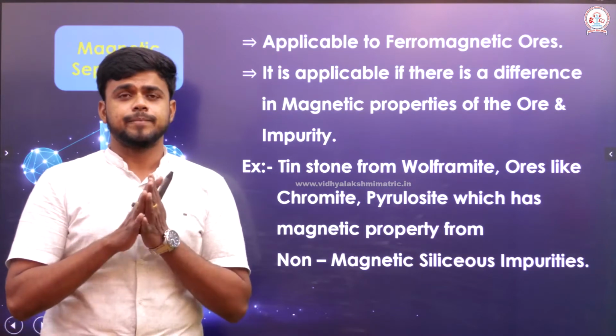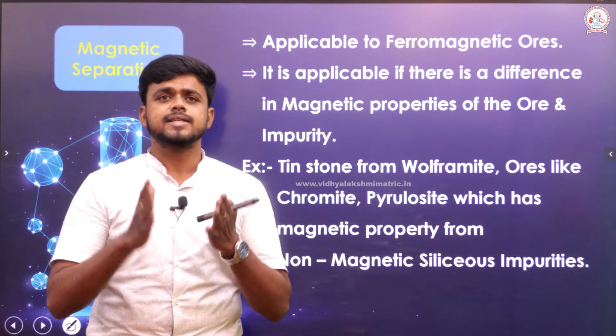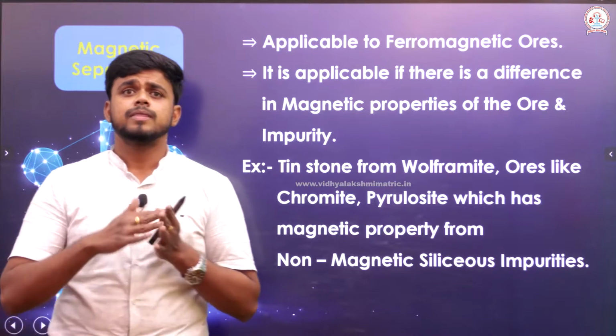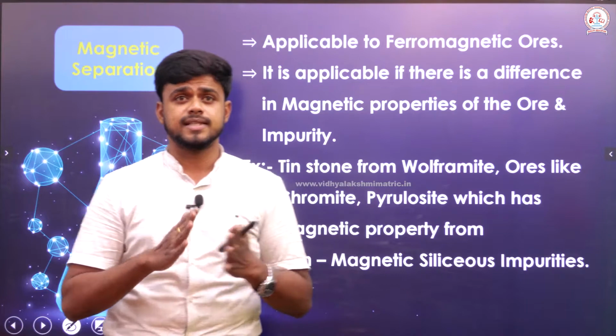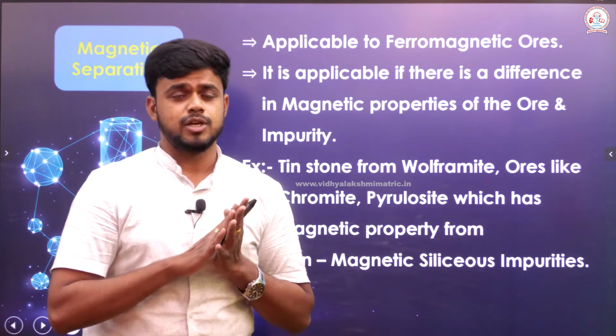Right. The next thing, the magnetic separation method. The last process of concentration of the ore framed in our syllabus is the magnetic separation method.